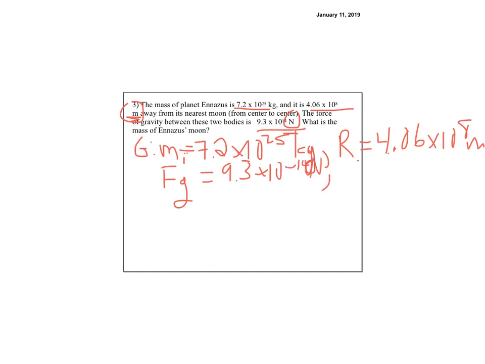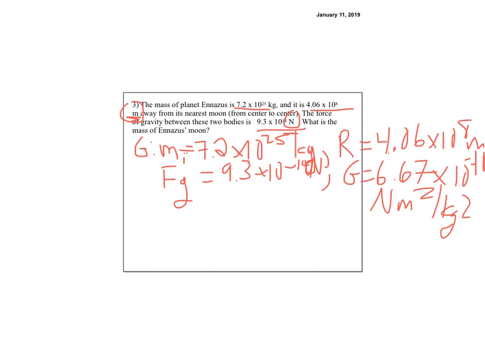And then we always know G. So G is 6.67 times 10 to the negative 11th. I'm trying to write 11, really I am. 10 to the negative 11th, and remember it's newtons meter squared per kilogram squared. And we're trying to find the mass, so we're trying to find M2, the other M. And we know our equation.